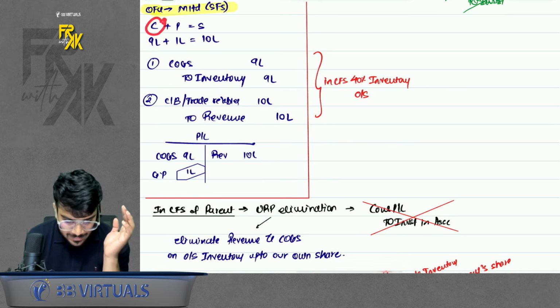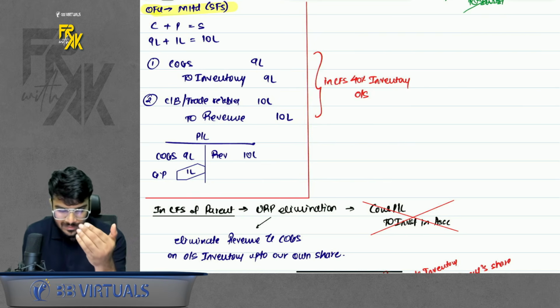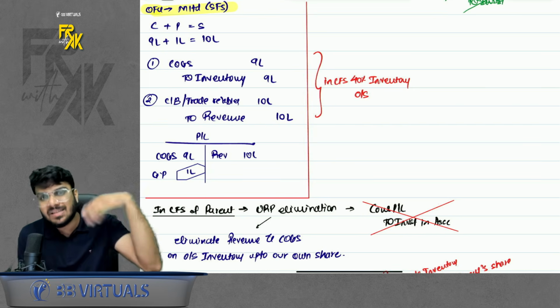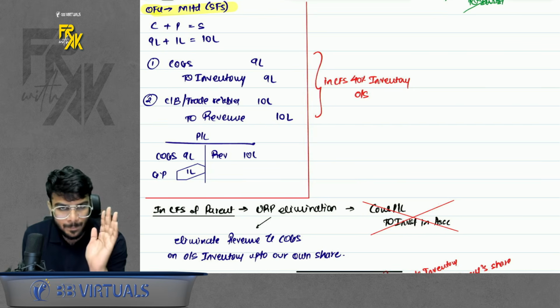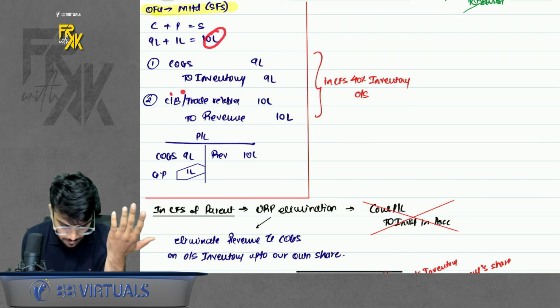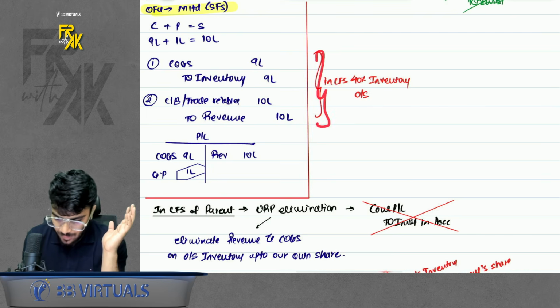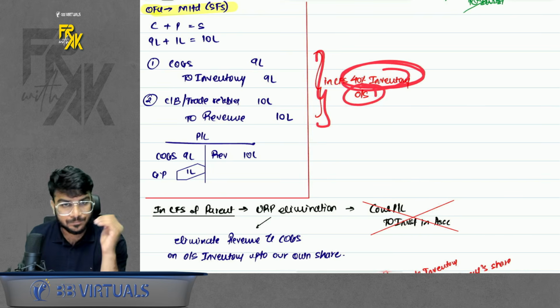So when parent sells goods worth 9 lakhs for 10 lakhs, parent passes an entry something like this. First, parent must have recorded COGS to inventory, 9 lakhs. Then parent must have recorded the sales, receivables to revenue, whatever it is. Now, out of this, 40% inventory is outstanding.